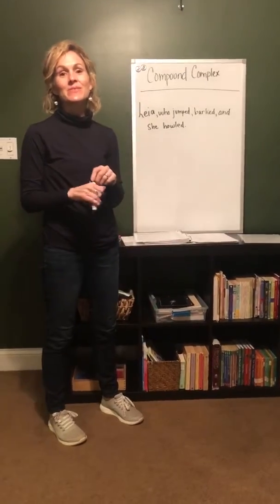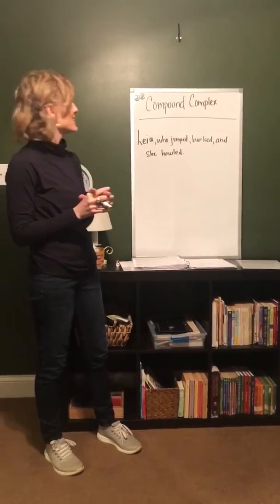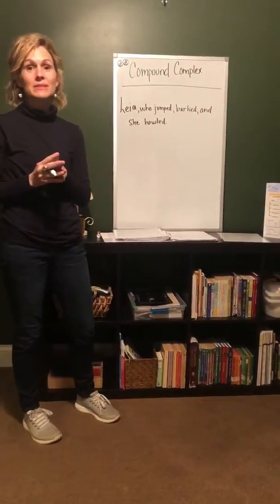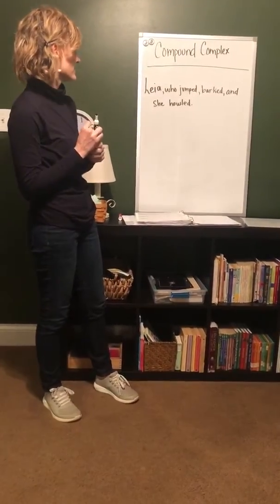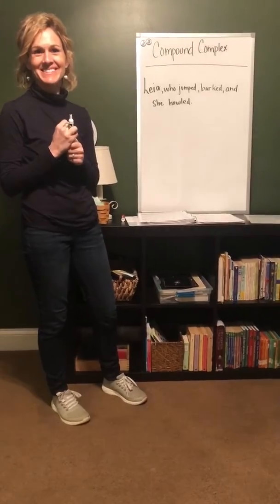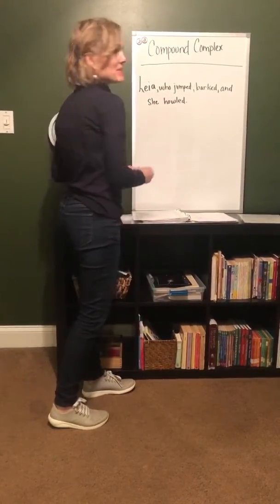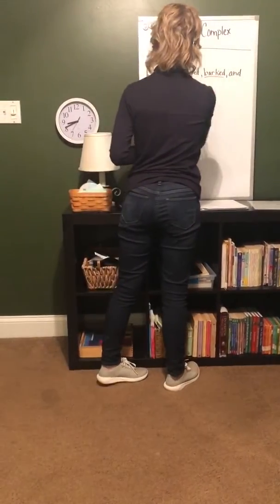Okay guys, so now we're going to diagram our compound complex sentence structure. So let's look at our sentence. Leah, who jumped, barked, and she howled. So what's our independent clause there? Leah barked. She howled. Right.